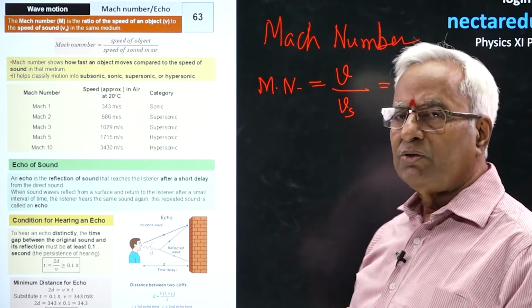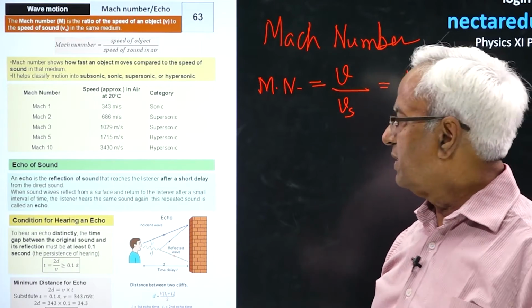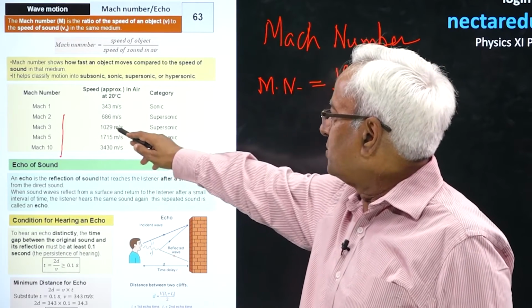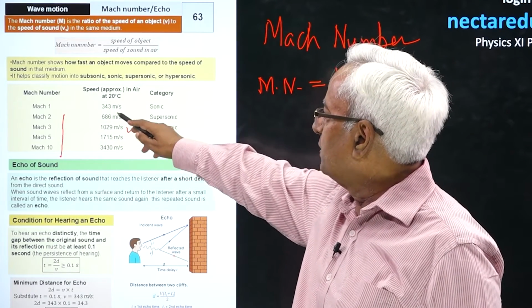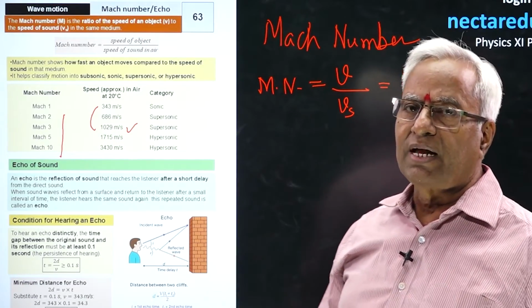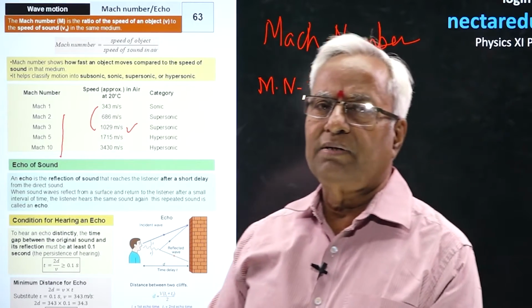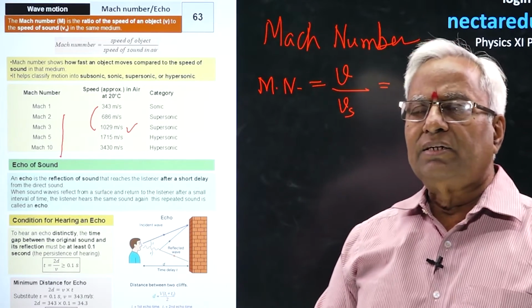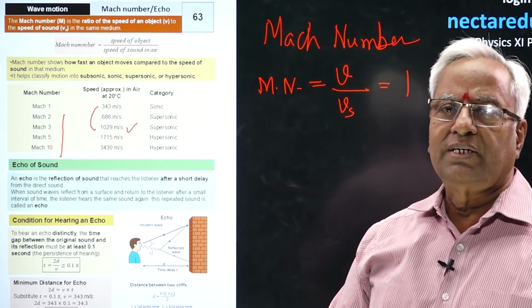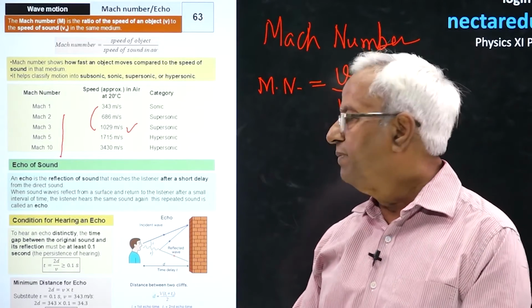Whenever the Mach number is greater than 1, obviously it's going to be supersonic. As an example I have given, if Mach number is 3, obviously the velocity is going to be 3 times. You multiply 343 by 3, you are going to get 1029 meter per second. So just by knowing the Mach number, we could classify it, like supersonic jet or hypersonic jet. It stands for the same thing, velocity greater than that of sound.